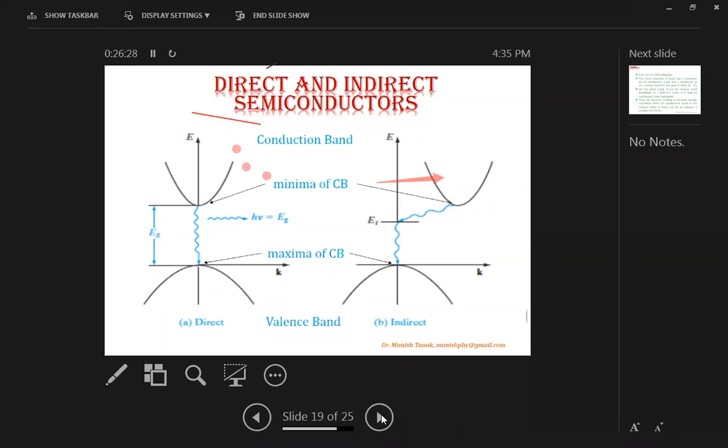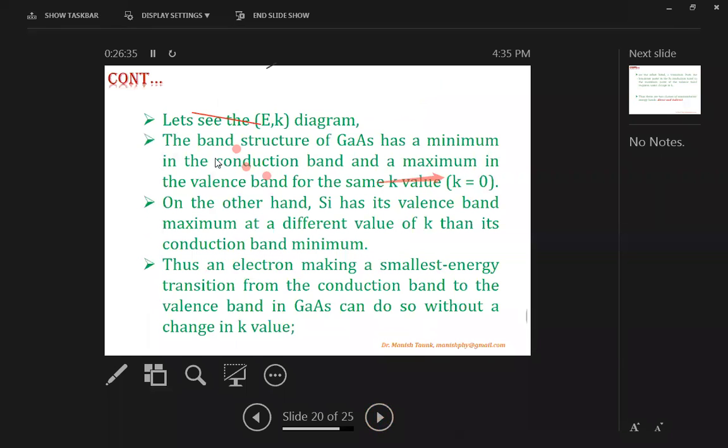So now the next explanation of this diagram, which is written here, the band structure of gallium arsenide. Gallium arsenide is an example of a direct bandgap semiconductor, and as shown in the diagram, the conduction band minimum and the valence band maximum occur at the same K value, which is 0.